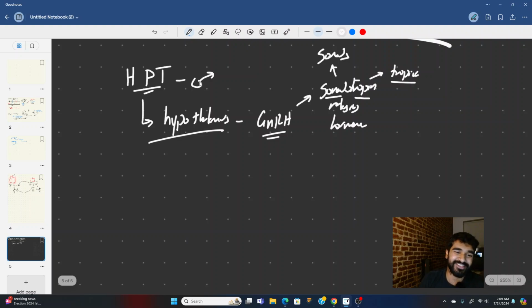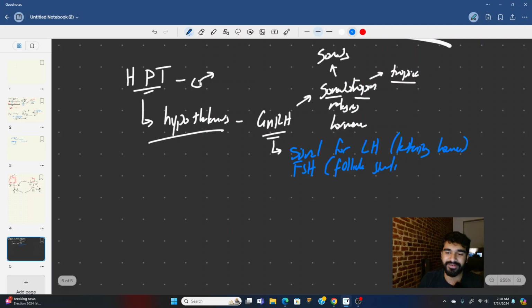So GnRH is actually going to signal for LH, which is luteinizing hormone, and FSH, which is follicle stimulating hormone, release from the anterior pituitary, right?